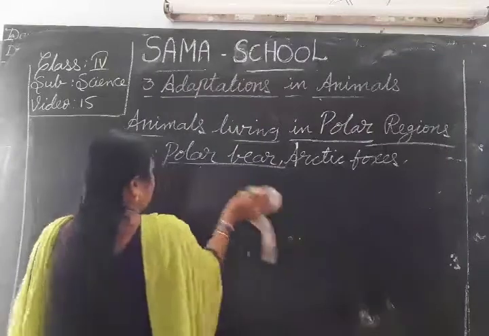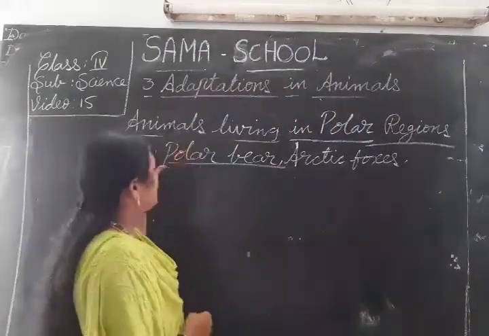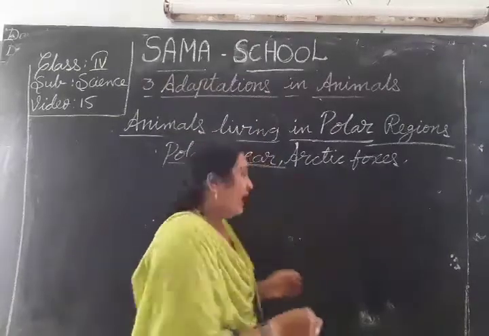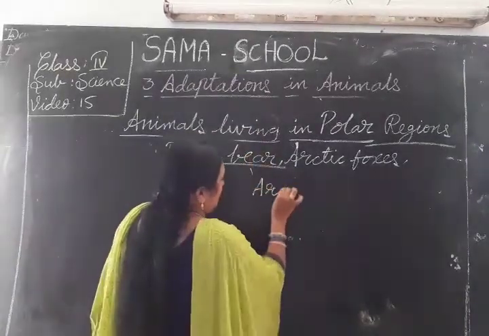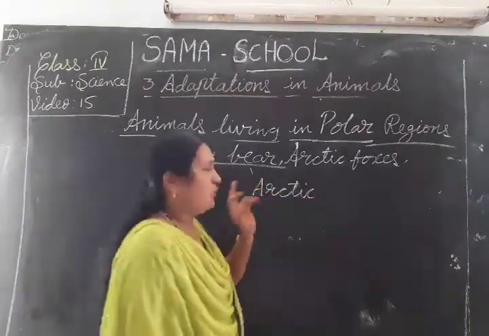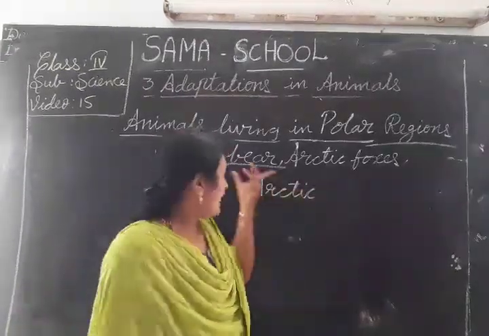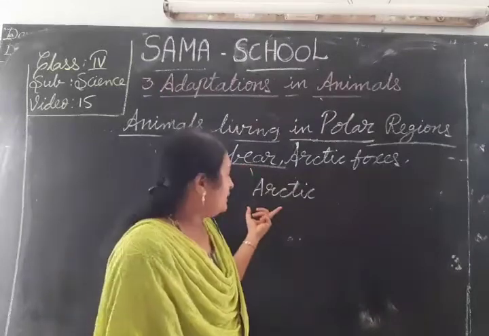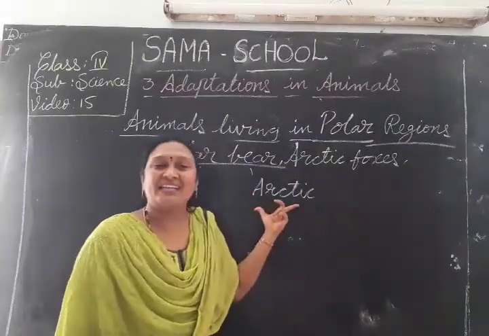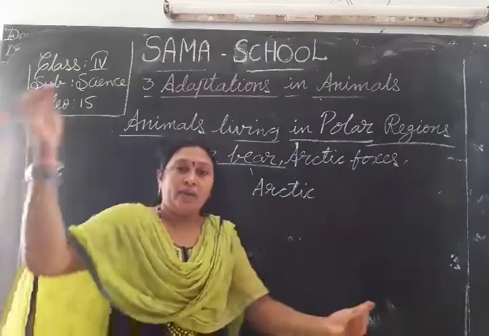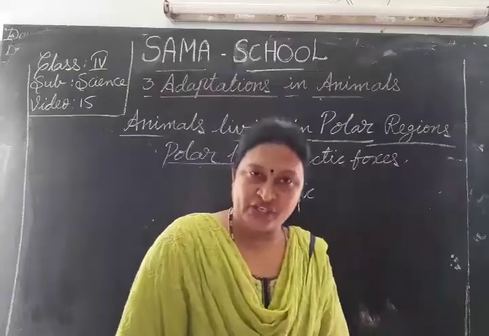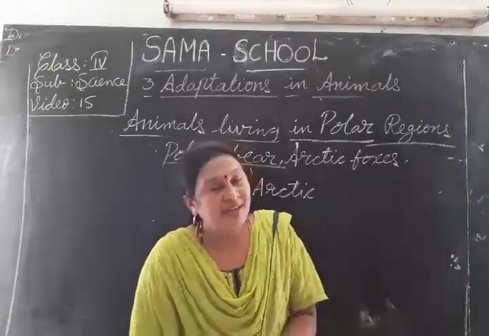Now, see the polar bear. We can see the polar bear in the North Polar or Arctic region. This polar bear we find in the North Pole, the Arctic region. And penguins we find in the South Polar region or Antarctic region.